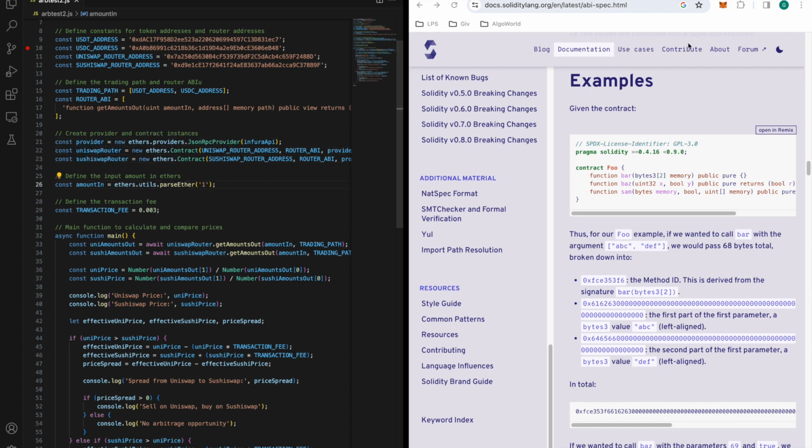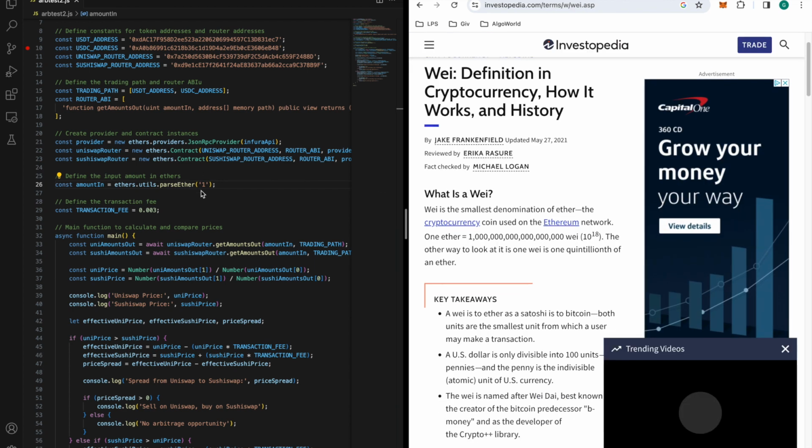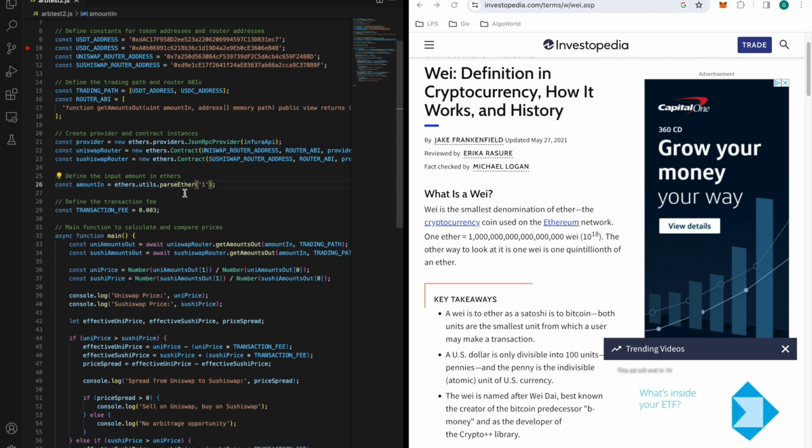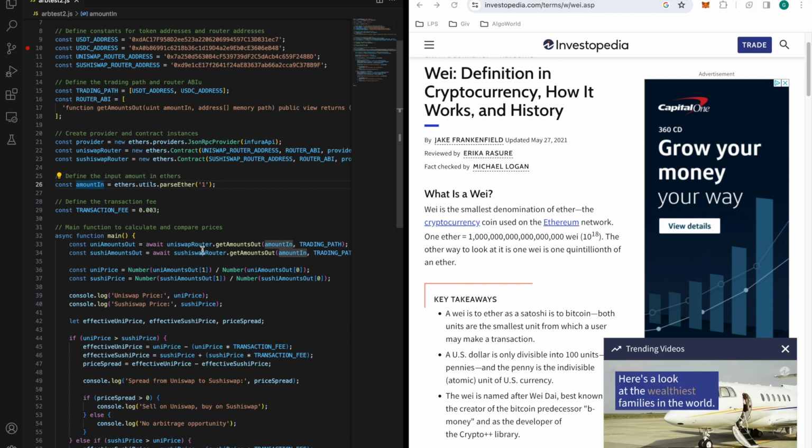Now the amount in is where we convert it into Wei, which is the lowest denomination. So this syntax here is converting the actual values into ether and then into Wei. Essentially what we're doing here, and then we're putting it into a variable called amount in, because we're going to need this when we're actually getting these Wei values from the DeFi platforms Uniswap and SushiSwap, which we're doing down here.